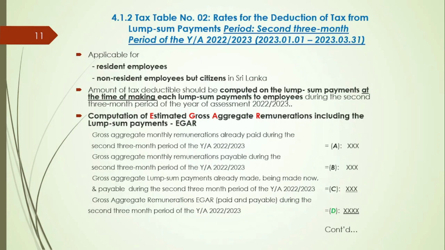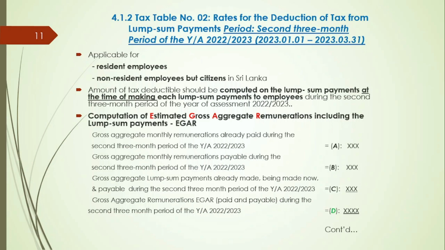Let's move on to tax table number 2, that is available for rates for the tax deduction from lump sum payments for the second 3-month period. This can be used for payments like bonus, incentives, salary arrears, etc. made to resident employees as well as non-resident but citizen employees.